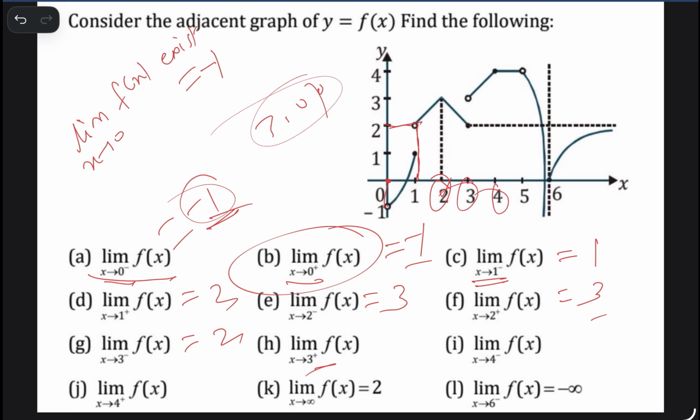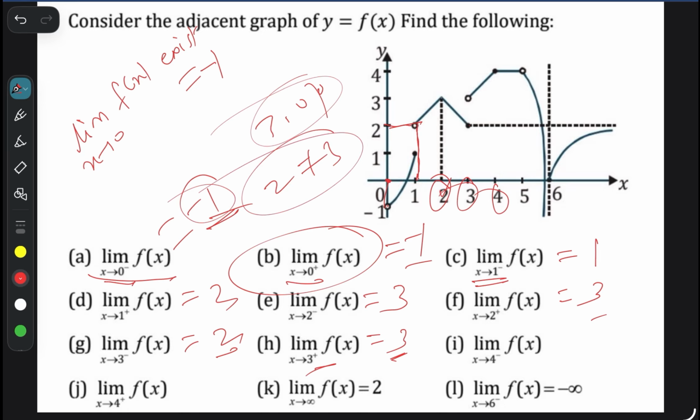Up to 3 this is one graph, and once we start greater than 3, the graph starts again, which means again a radical change, a big change, right? So the value at 3 plus is 3. The left-hand limit at 3 is 2, the right-hand limit at 3 is 3, and 2 is not equal to 3, hence the limit does not exist at 3 also.